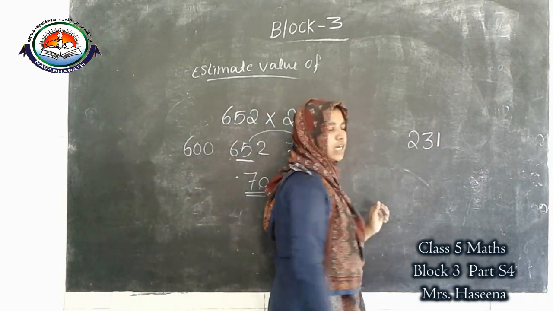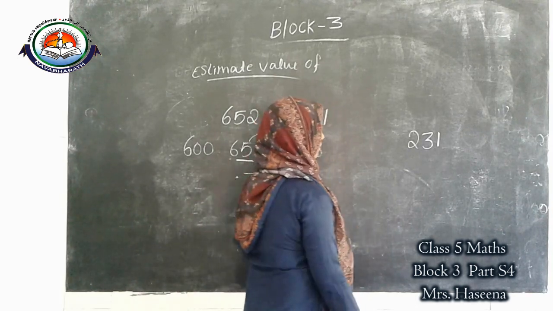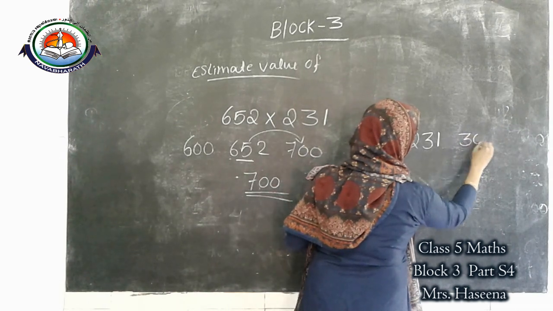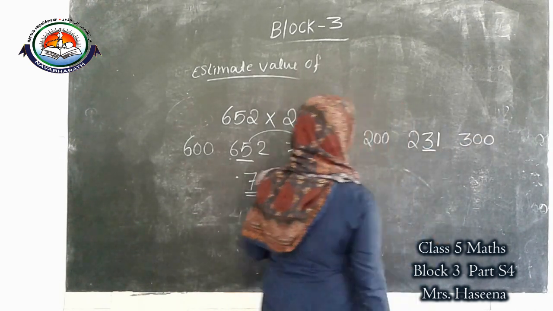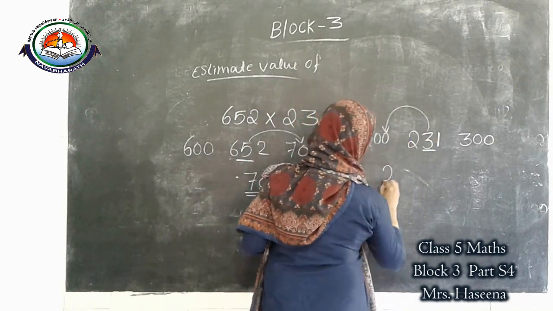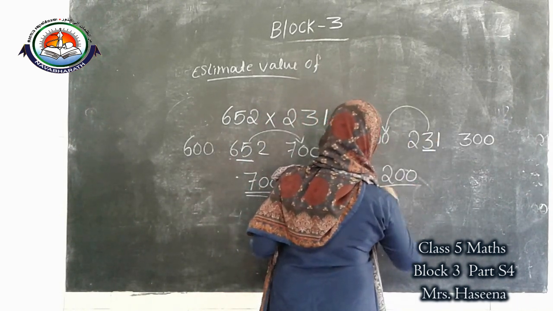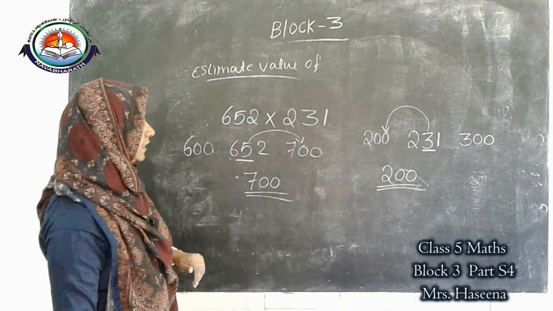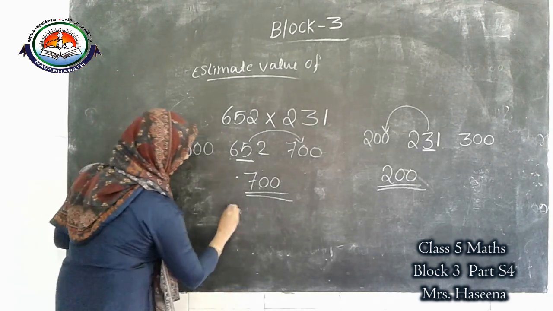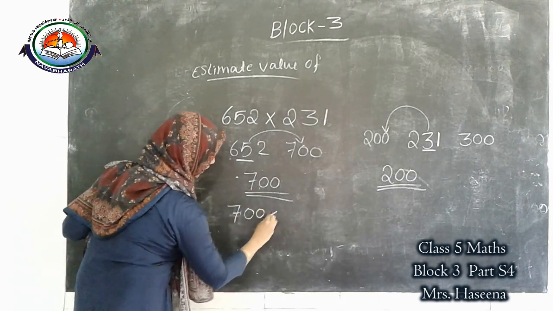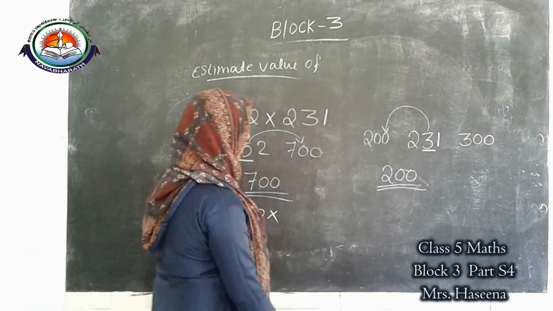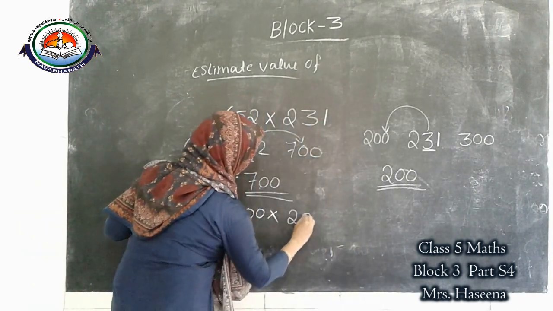Okay, then this one, 231. 231 lies between which two hundreds? 200 and 300. 3 means which one is the answer? 3 means 200. Okay, then instead of 652 we can write 700, and instead of 231 we can write 200.